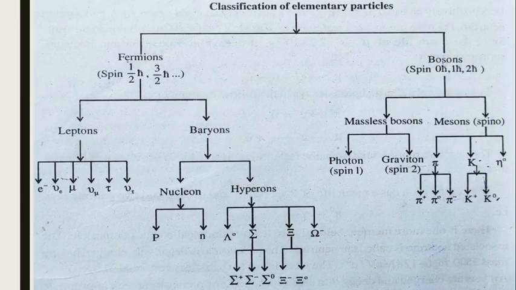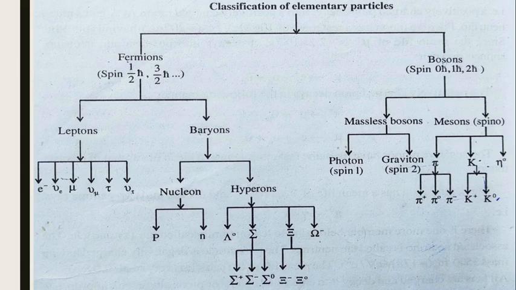So this is the entire classification of elementary particles, and you have to specify on which parameter the classification is made, and you have to specify each classification with its detail. Now, already we had said that initially the classification was based on mass, so the classification was made as leptons, baryons and mesons. Leptons means lighter particles, baryons means heavier particles, and mesons are the particles with medium mass.